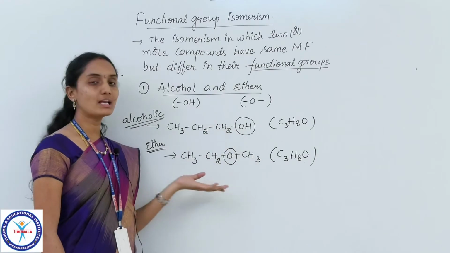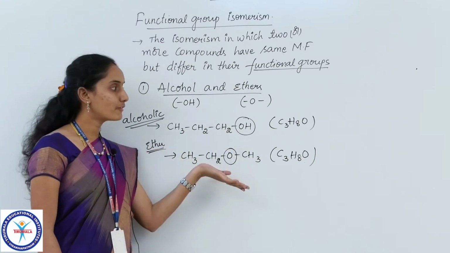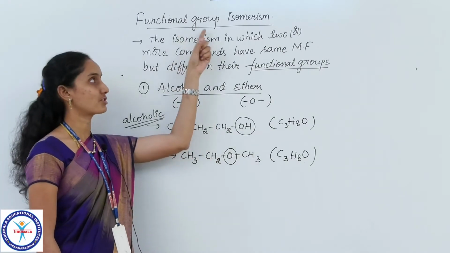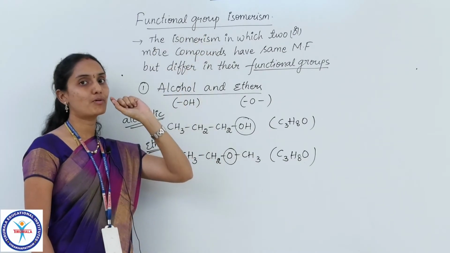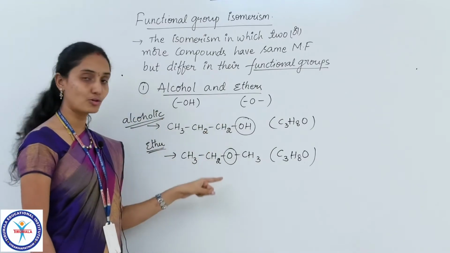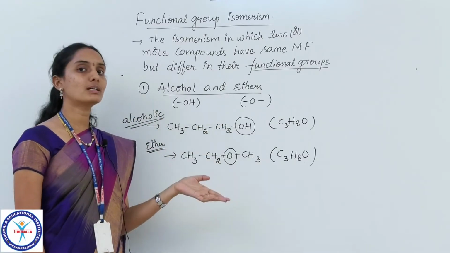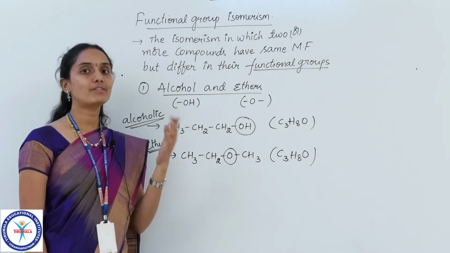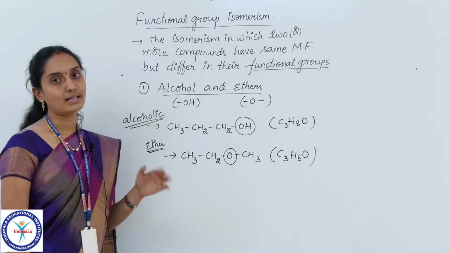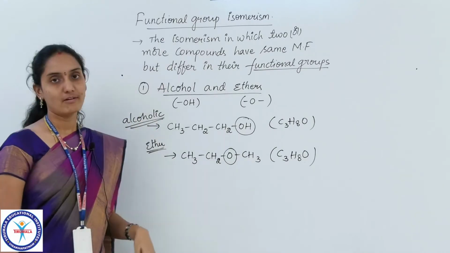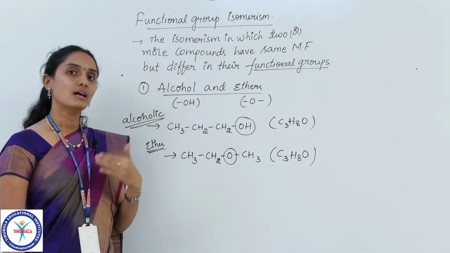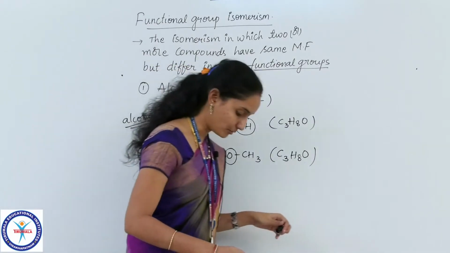So both of them have the same molecular formula, but the difference in chemical properties is due to the difference in the functional group. Such compounds which have the same molecular formula but differ by their functional group, and due to that difference have different chemical properties, are said to be functional isomers, and that type of isomerism is said to be functional group isomerism. Let me explain this with another category of functional groups now.